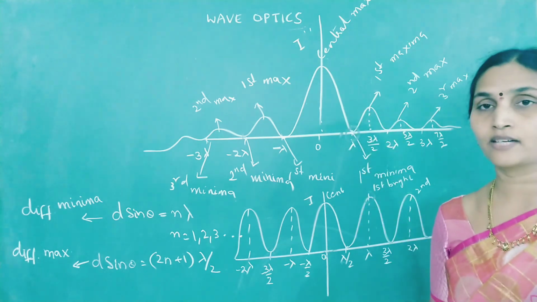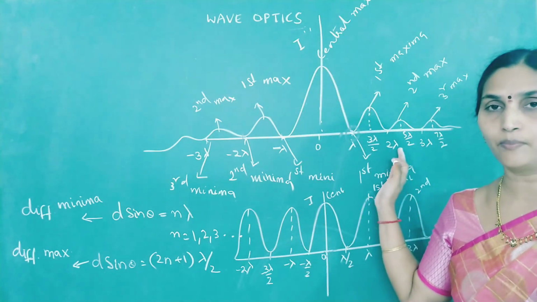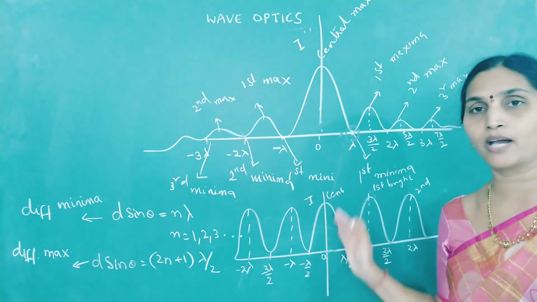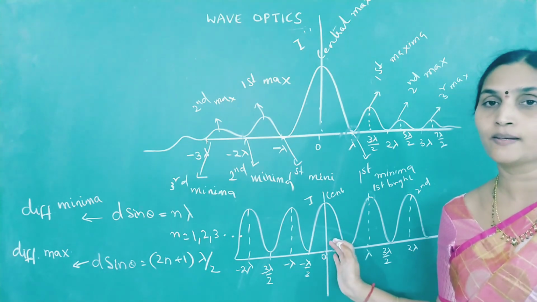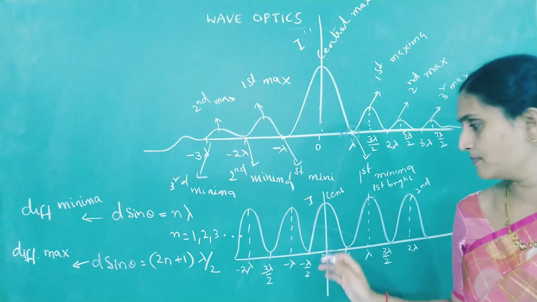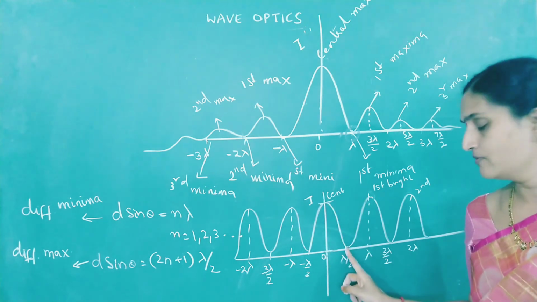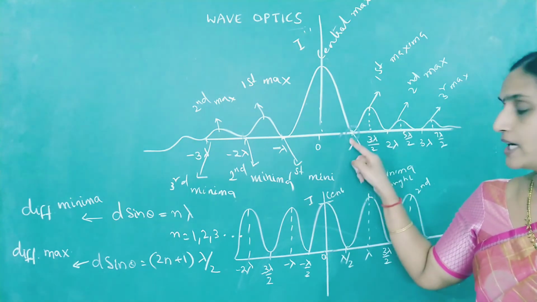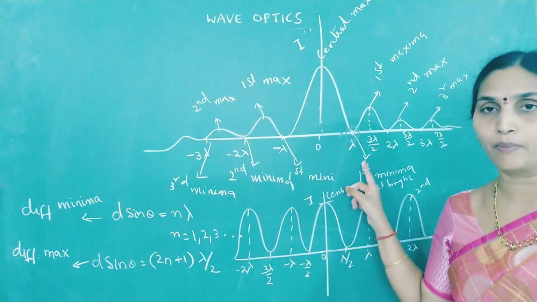In the next class I will tell you how to find the formula for intensity of the diffraction pattern. For this we already know, if the 2 slits are of same width, maximum and minimum intensity. What is the formula for maximum intensity? Root I1 plus root I2 whole square. If I1 and I2 are the same, then you will get it as 4 I0. Then minimum will be 0. But here remember, minima also will have some brightness. Minima is not perfectly having 0 intensity in the diffraction pattern.